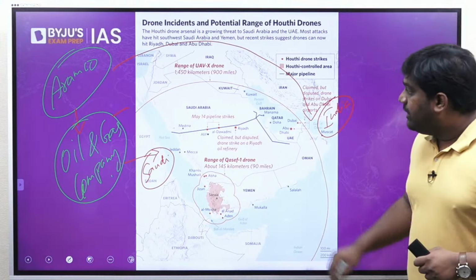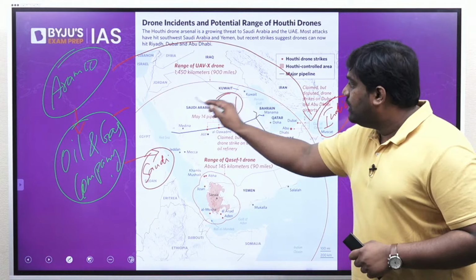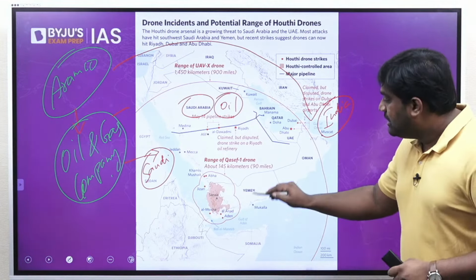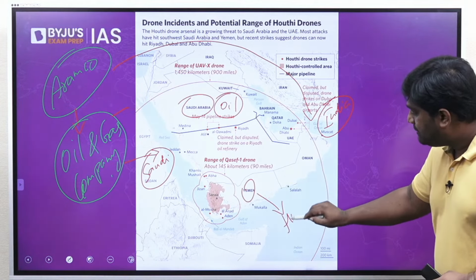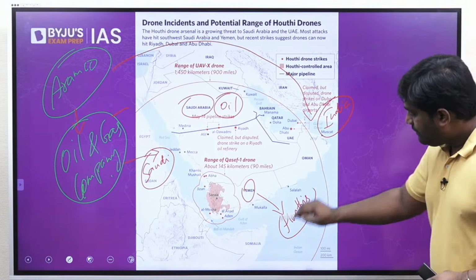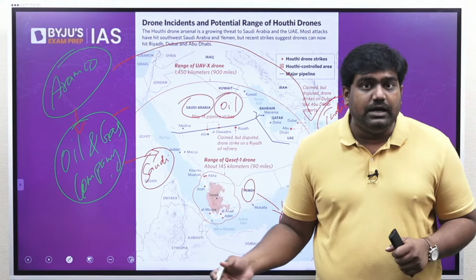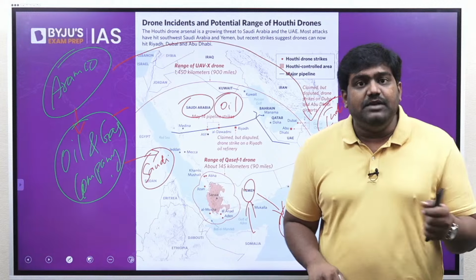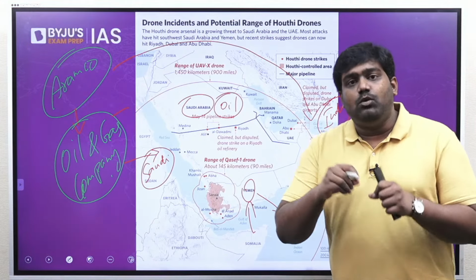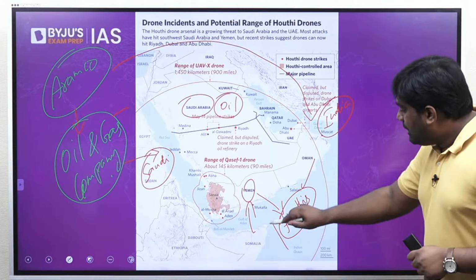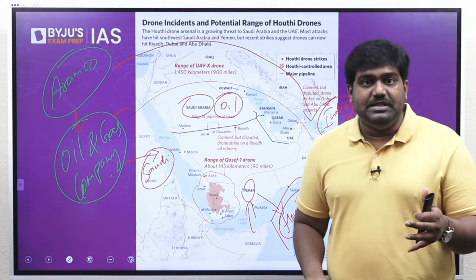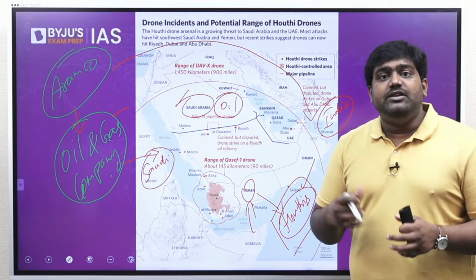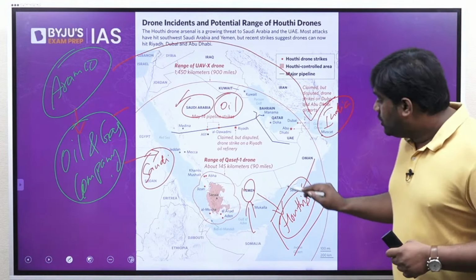Then more importantly, the oil facilities of Aramco in Saudi Arabia have been repeatedly attacked in the last 1 to 2 years by the Houthi rebels of Yemen. Remember when we spoke about Operation Rahat, right? We spoke about a civil war in Yemen that started in 2014-2015. This civil war was triggered by a rebel group, a terrorist outfit called the Houthis. They have intense rivalry with Saudi Arabia, and of late they are using armed drones to carry out terror